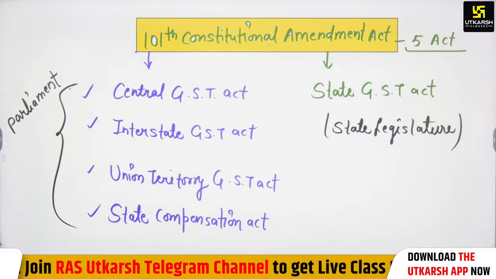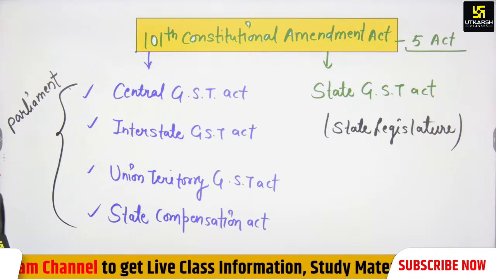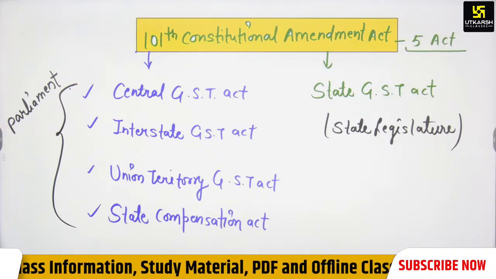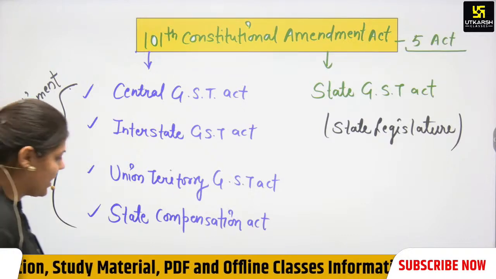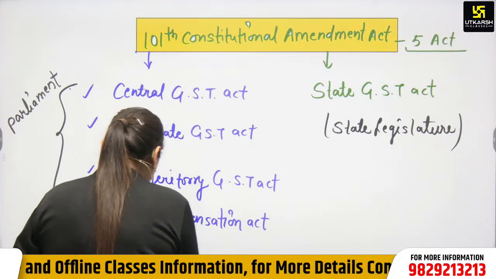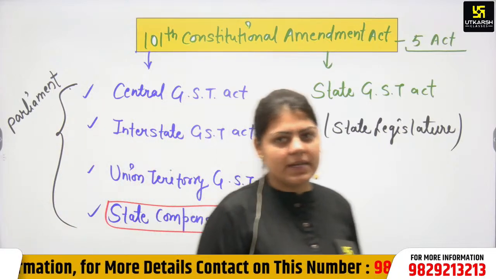Then again, the 101st Constitution Amendment Act, this is very important. It has 4 acts: central GST, interstate GST, union territory GST, and the state compensation act. We have not discussed the compensation act here. What is the compensation act? Because of GST, there is a revenue loss to state governments as well.